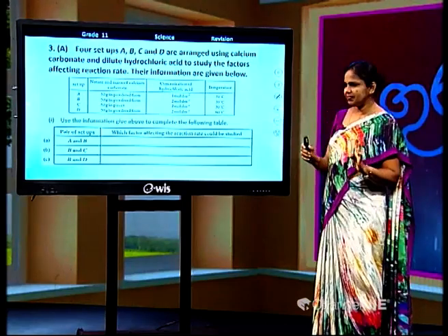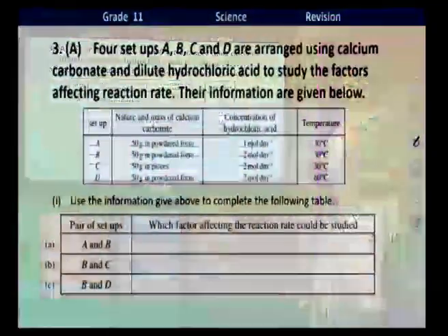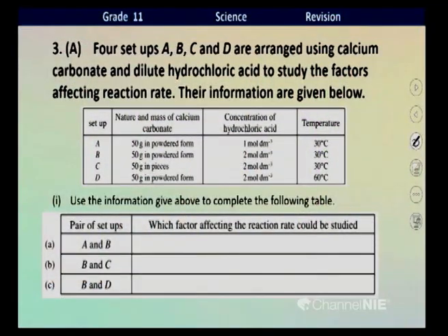Go to the question. Compare each pair of setups and find which factor affecting the rate of a reaction can be tested by each. Okay, we'll go one by one.